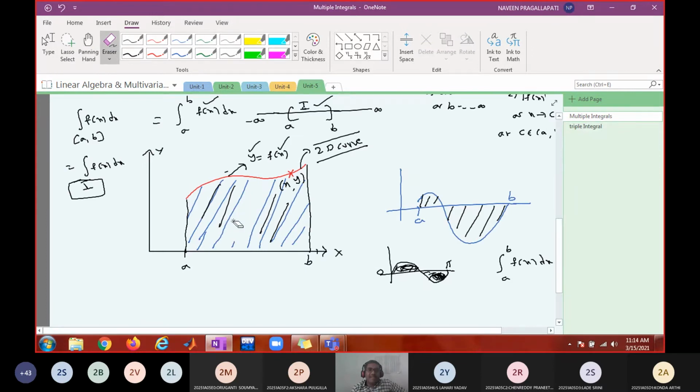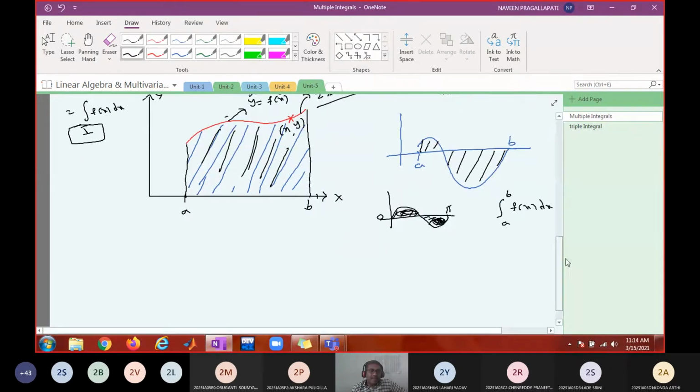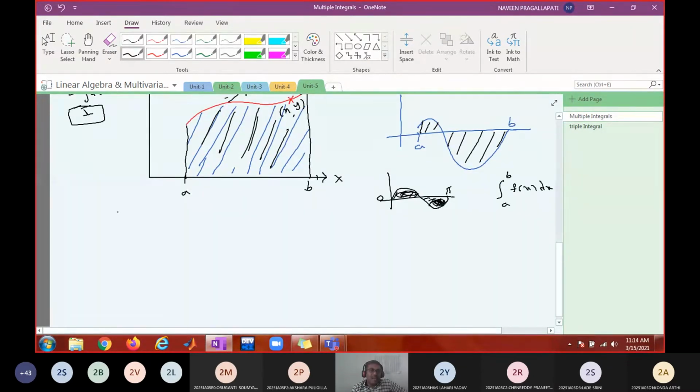This definite integral is nothing but a sum of rectangular areas. How do you get that area exactly? By splitting this interval. Initially we will be approximating.